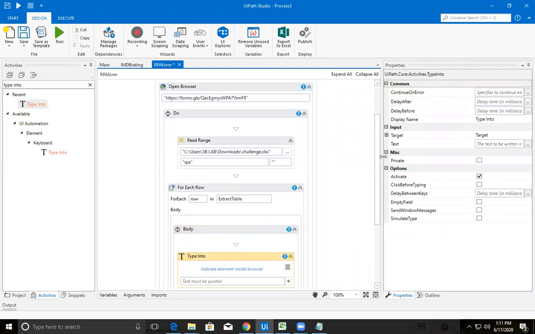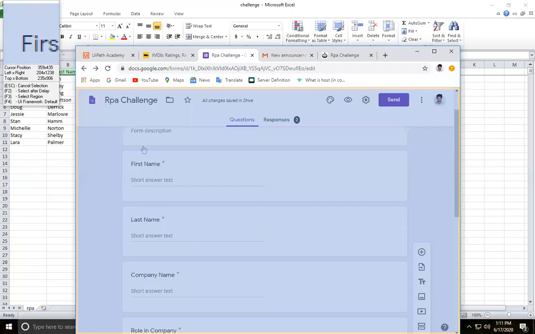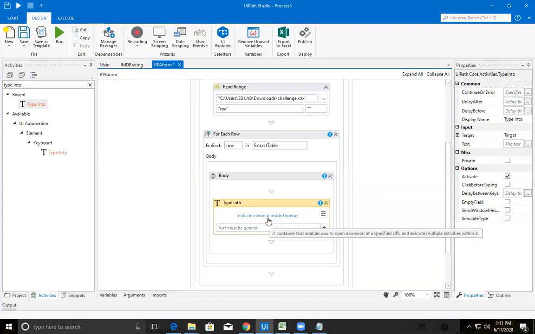I'm just reducing this. Is that visible, everyone, in my UiPath Studio? Fine. So you need to indicate it. You know what type into is, where you need to type. Chrome is not showing clearly. Okay, you don't submit anything. Already there are 2 responses. Stop doing that. It was not happening very clearly.